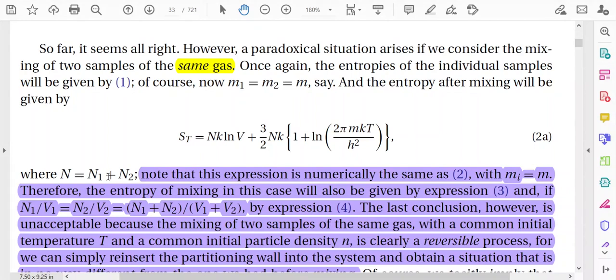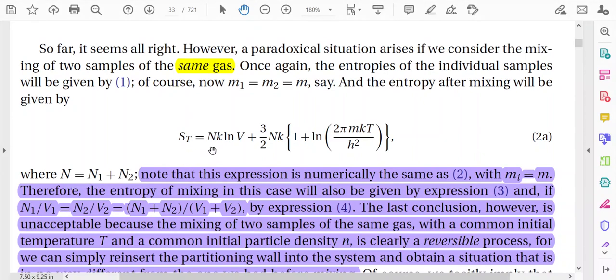But if the gases were different, then the molecules of compartment 1 are different from the molecules of compartment 2, or the particles of compartment 1 are different from the particles of compartment 2, and you cannot add N1 plus N2 in this way. That is, you cannot say N1 plus N2 is equal to N. So here, as the particles are the same, that is why you are saying N is equal to N1 plus N2.